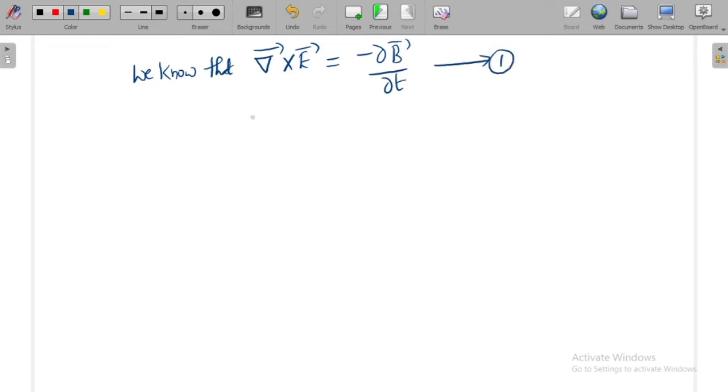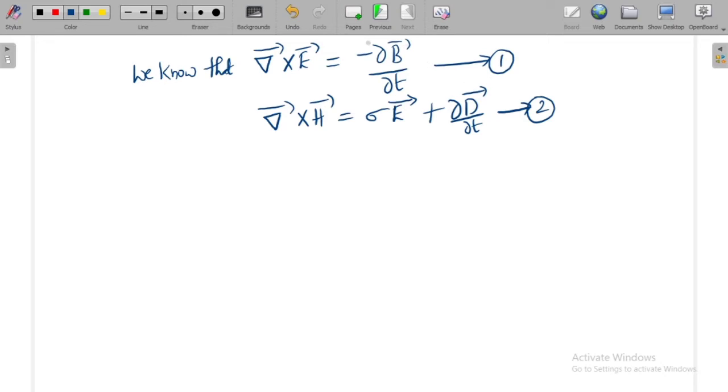The next equation is del bar cross H bar is equal to J bar, which is the conduction current density, given by sigma E bar, plus J_D bar, the displacement current density, which means dou D bar by dou t. This is the second equation. These two are the Maxwell equations suitable for time varying electromagnetic fields. Here we have a time varying magnetic field and here we have a time varying electric field.